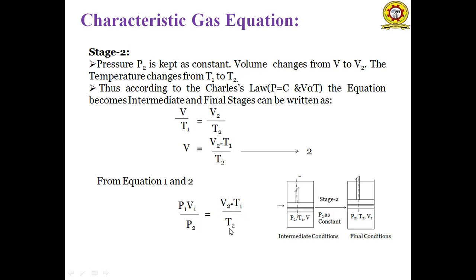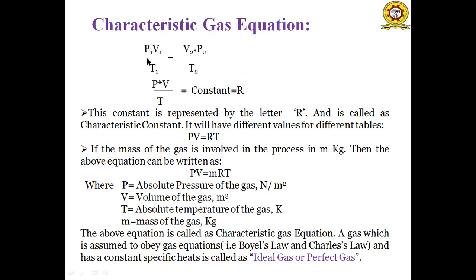Getting the initial conditions on one side and final conditions on the other side, we get the equation P1 V1 by T1 is equal to P2 V2 by T2. Okay, this is the final equation. So the final equation is P1 V1 by T1 is equal to P2 V2 by T2.